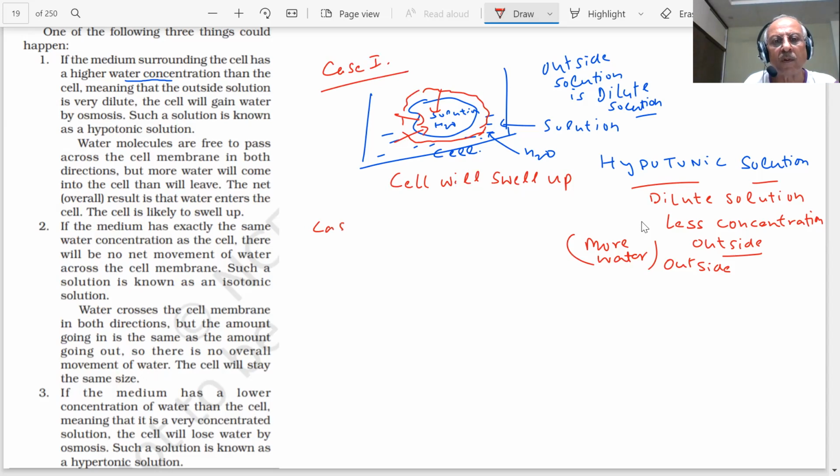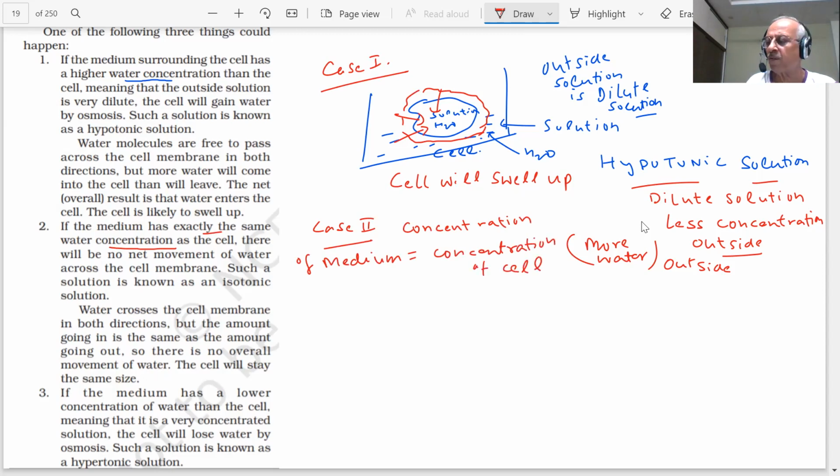Case 2. If the medium has exactly the same water concentration as the cell, the concentration of the medium is equal to the concentration of the cell, then tell me, students, what will happen? Inside and outside, the amount of water molecules is the same.